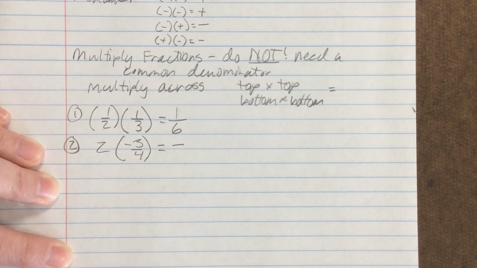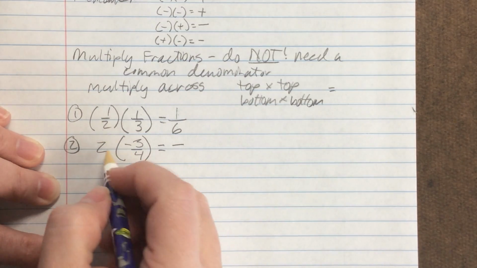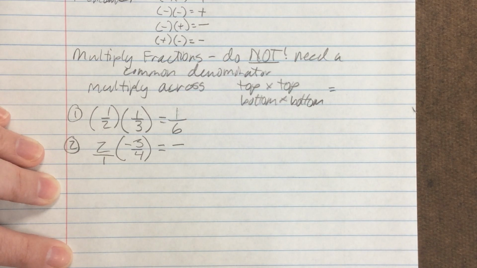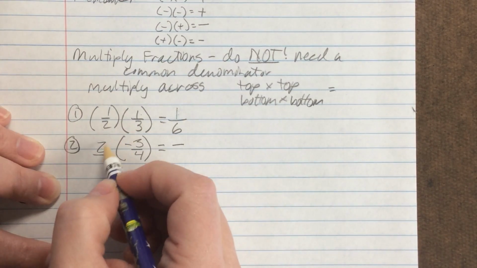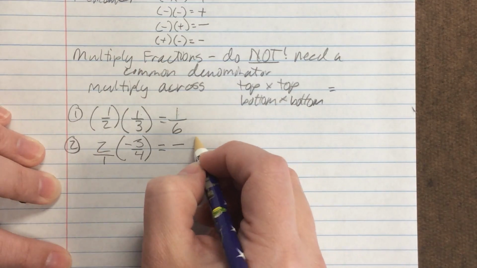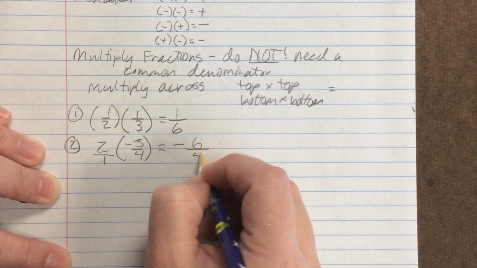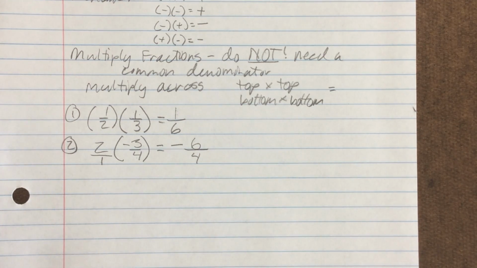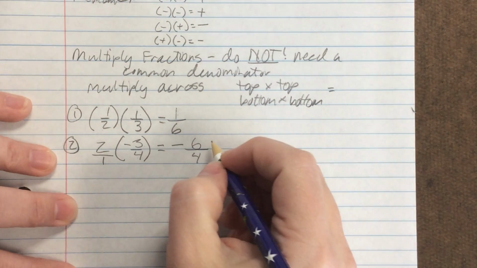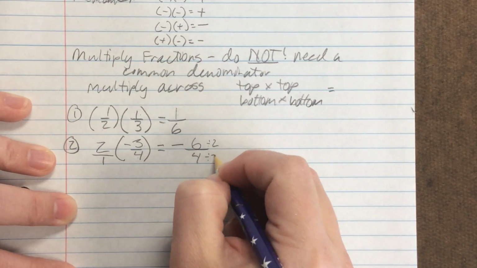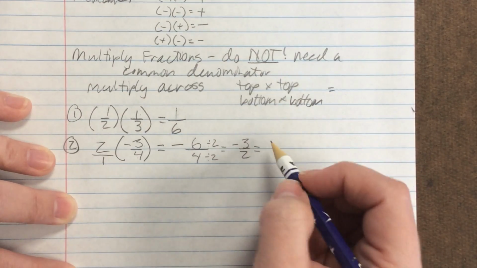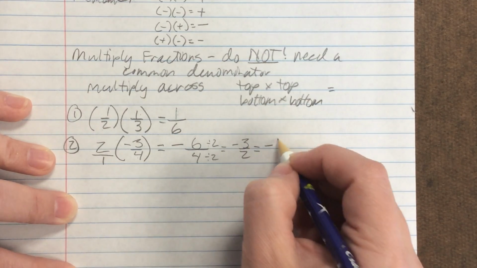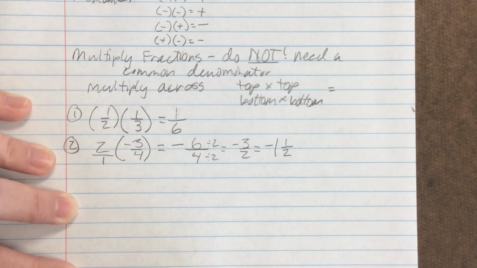To remember how to make a whole number into a fraction, all you have to do is put it over 1. Ta-da! Now we have a fraction. There's two ways to go about doing this. You can do it the way I showed you: 2 times 3 is 6, and 1 times 4 is 4. Now we need to reduce, so I'd divide the top and the bottom by 2. So we get negative 3/2. Then we change that to a mixed number. 2 goes into 3 one time with 1 left over.